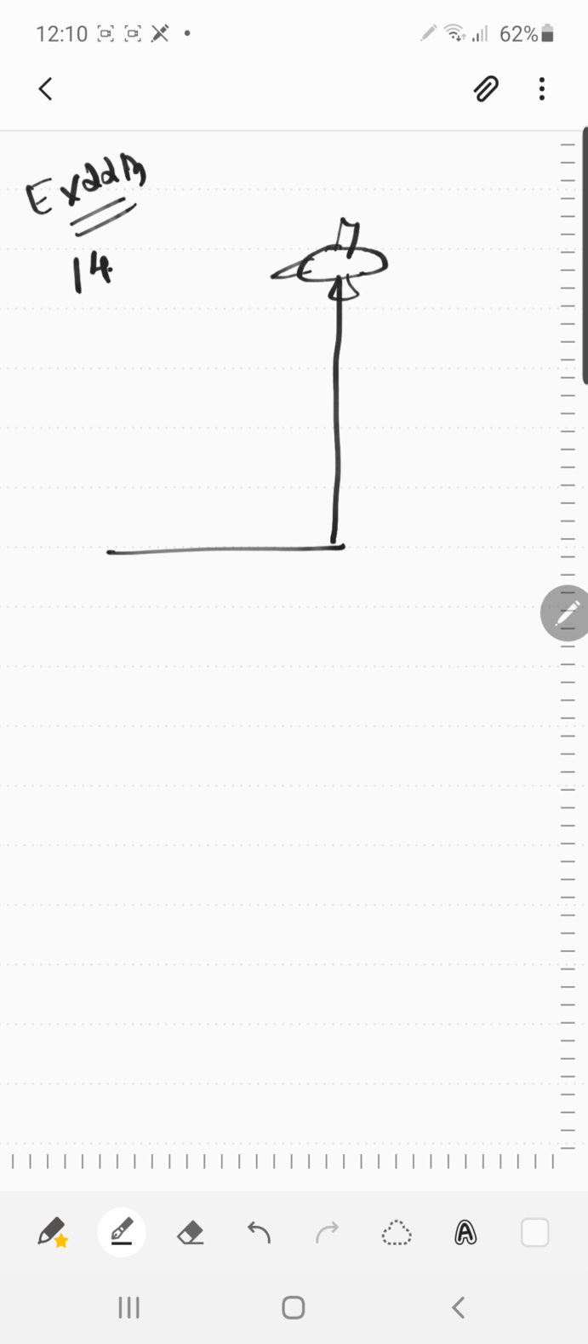This is your aeroplane. It's flying at an angle of 60 degree. Then it flies, it goes in a straight line. After 10 seconds, the angle of elevation was observed to be 30 degree.